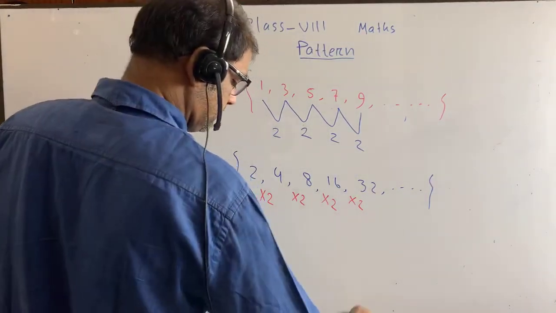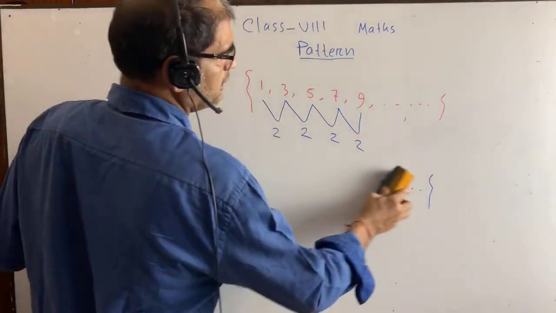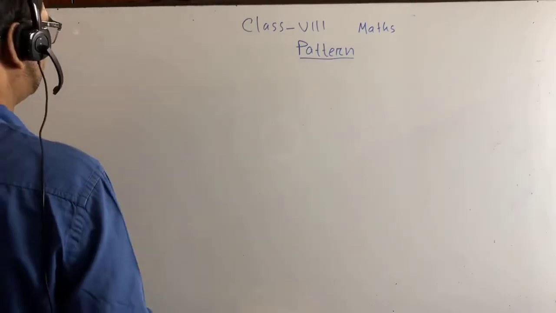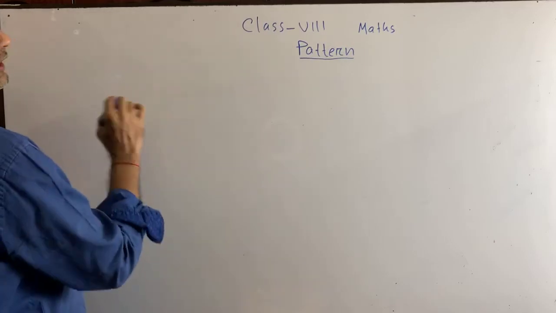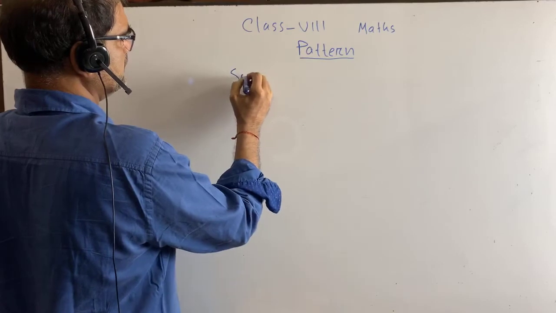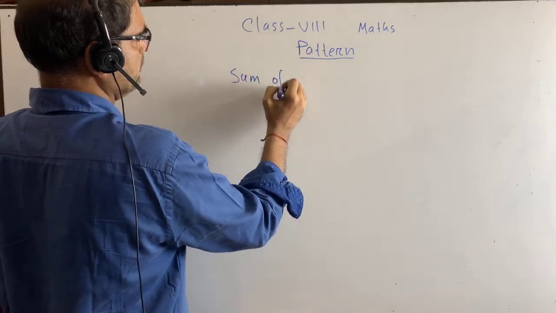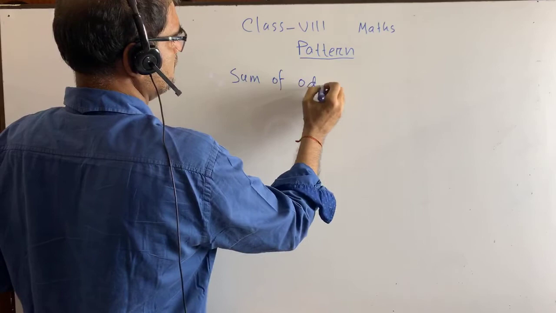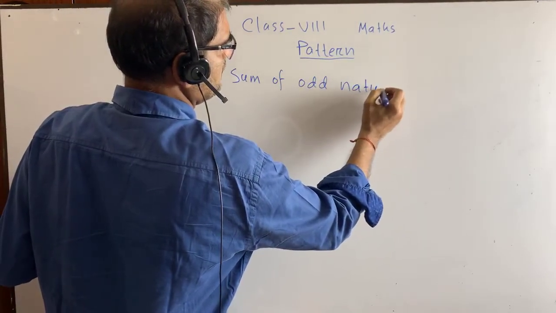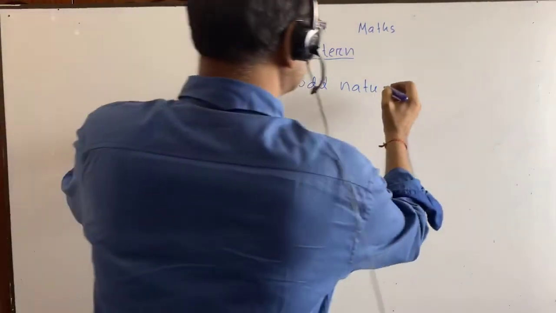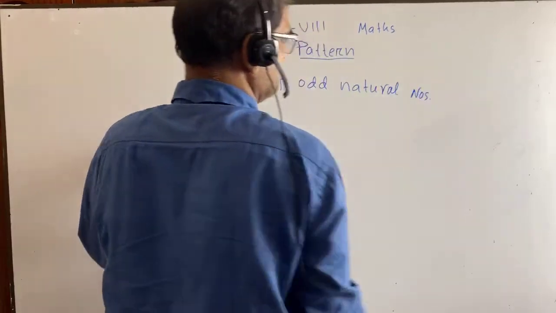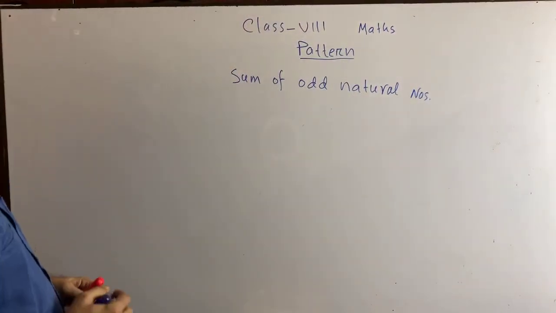Now let's start doing some maths and some formulas. At first, the first topic is, write down, sum of odd natural numbers.